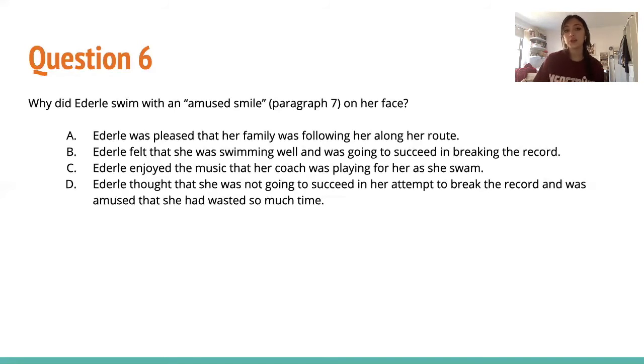Choice C, Ederly enjoyed the music that her coach was playing for her as she swam. They mentioned the coach playing some music in the paragraph before it, but that was kind of a detail. It wasn't really important to the storyline, so it's not really the strongest answer. We have choice D, Ederly thought that she was not going to succeed in her attempt to break the record and was amused that she had wasted so much time. Even if you don't know what the word amused means, it still says amused smile. When you're smiling, usually it means that something good is happening. So this is a really negative answer choice, which doesn't really make sense, so you can already get rid of it. That means the answer is B.